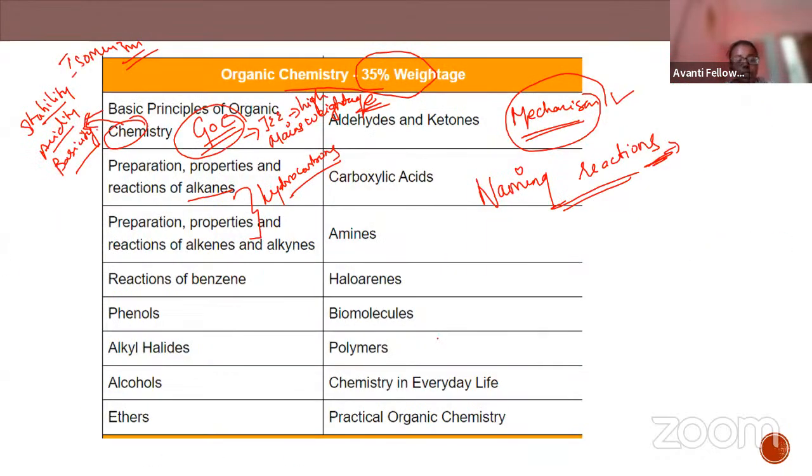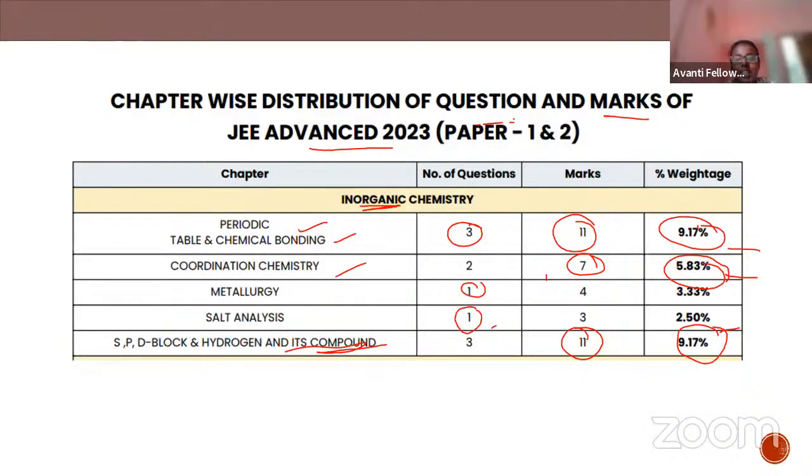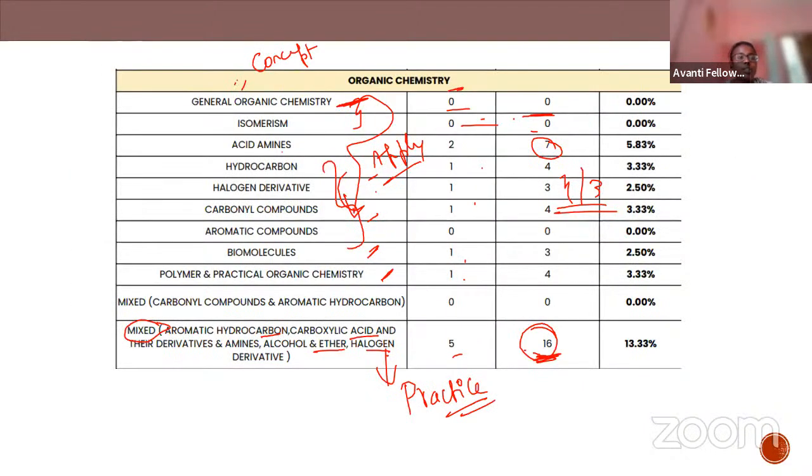In organic chemistry, for all the reactions, be done with the mechanism and know the basics. If you're clear with GOC, then you can attempt all the questions. And in inorganic chemistry, just be clear with NCERT. Now moving to what our plan is.